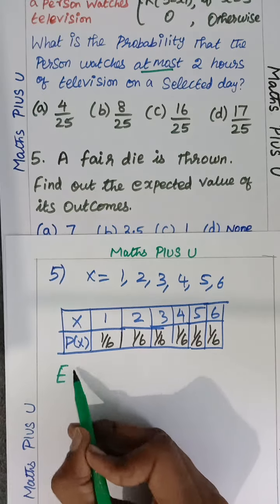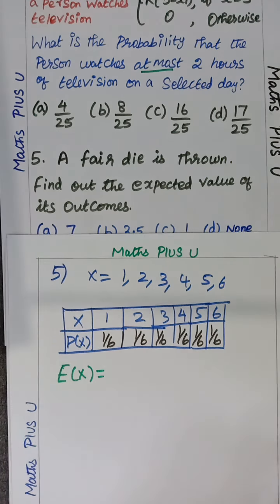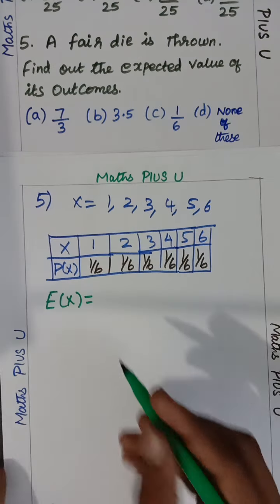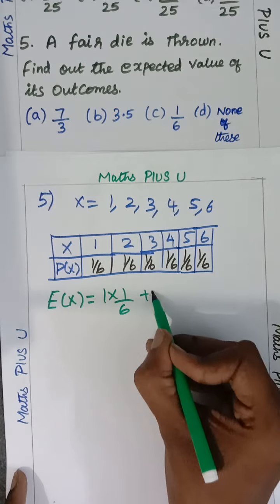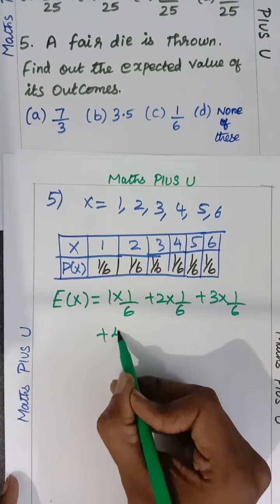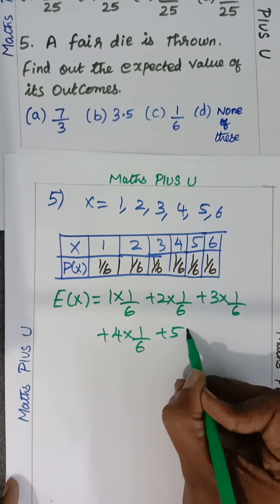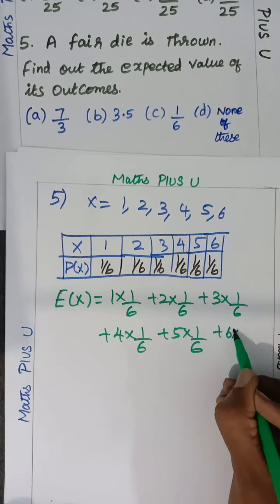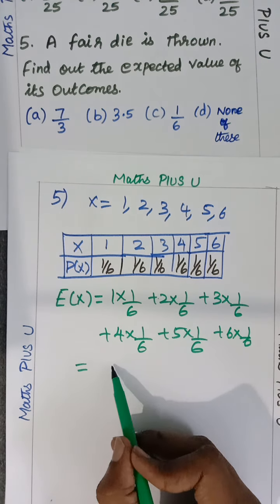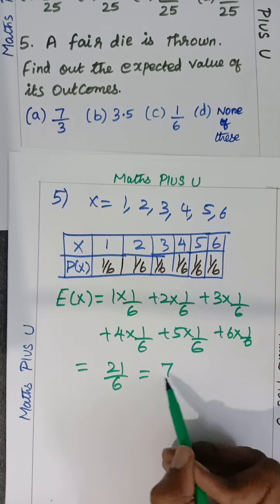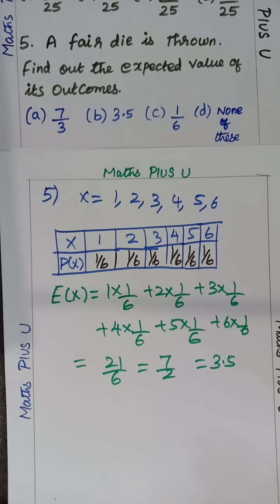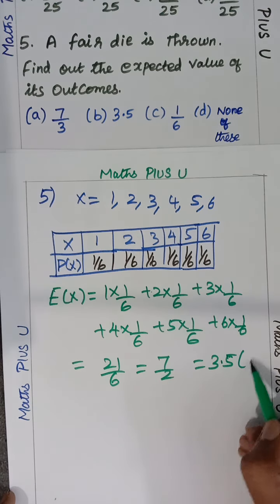So you have to find E of x, children. That means the mean. Now we all know how to do it. So just start doing this. 1 into 1 by 6 plus 2 into 1 by 6 plus 3 into 1 by 6 plus 4 times 1 by 6 plus 5 times 1 by 6 plus 6 times 1 by 6. When I add all these, what are you getting? I am getting 21 by 6, that is nothing but 7 by 2, that is nothing but 3.5. Only the expected value they asked. Very happy. So 3.5 is there in option B.